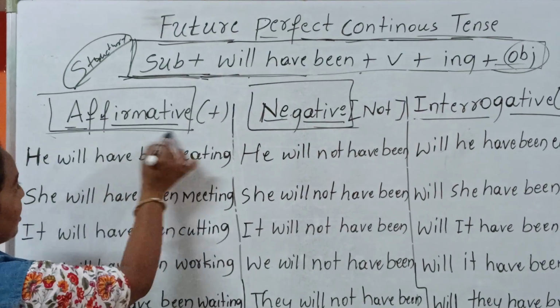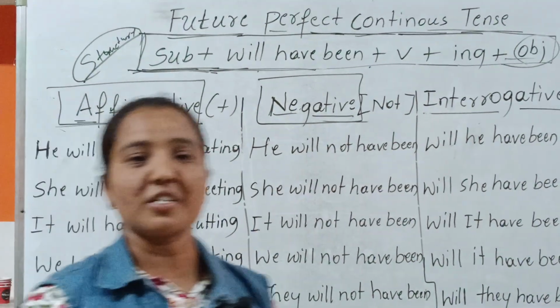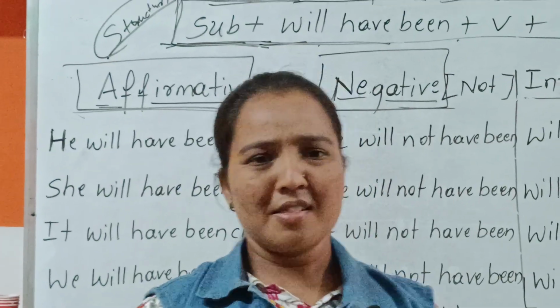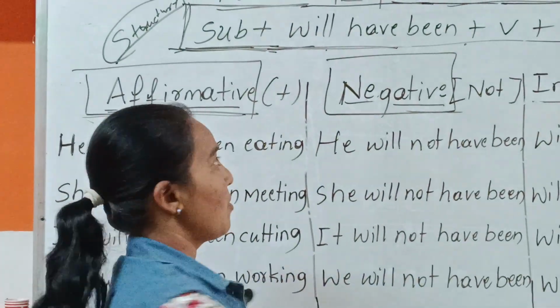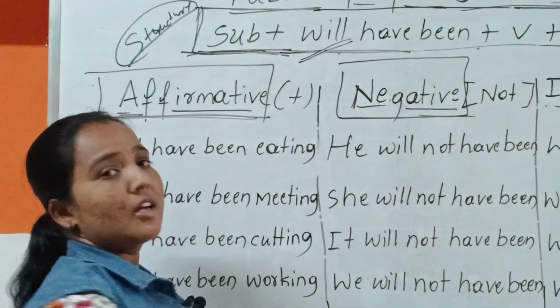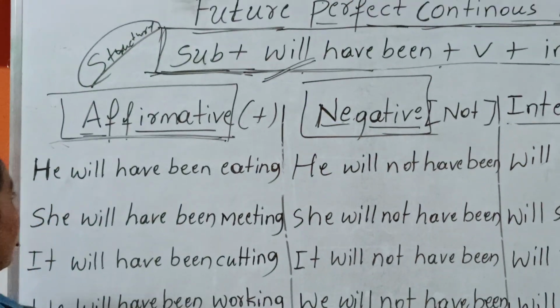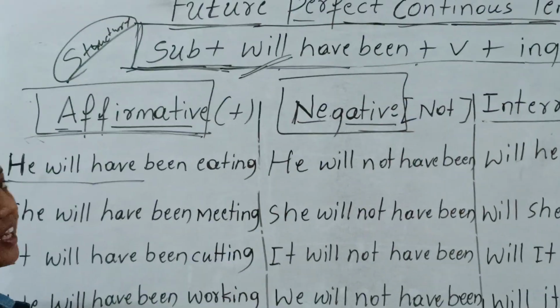Then we go to the affirmative sentence. Affirmative sentences means positive sentences; the structure we have is used in the affirmative sentence. Here: he will have been eating.